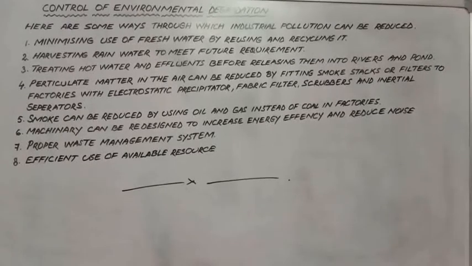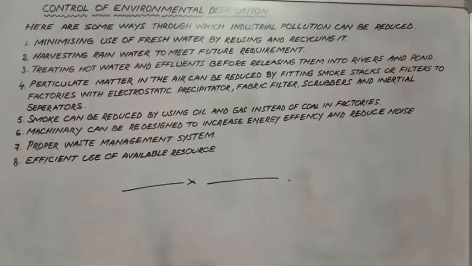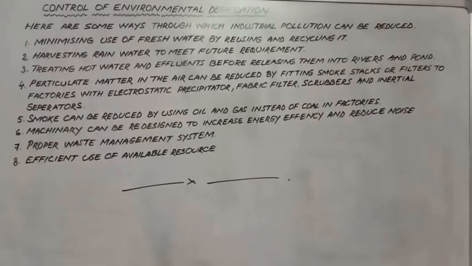Number 4, the particulate matter in the air can be reduced by fitting smokestacks or filters to factories, with electrostatic precipitators, fabric filters, scrubbers and inertial separators.